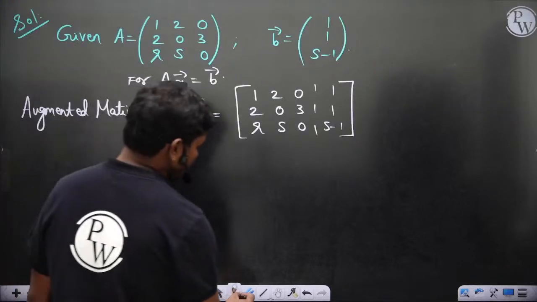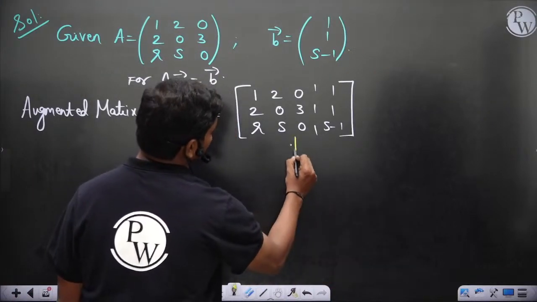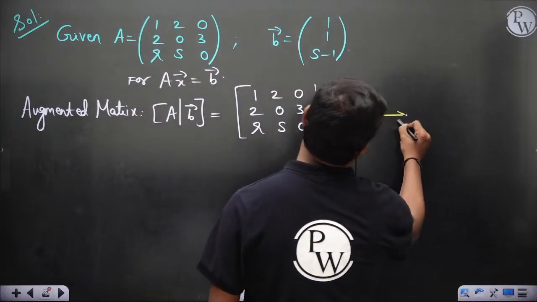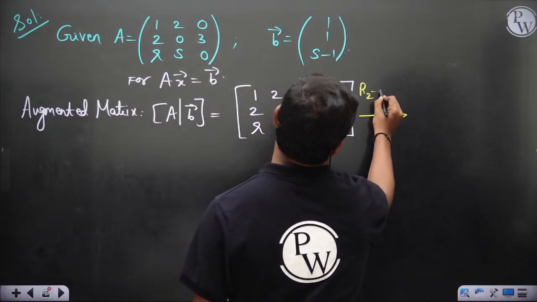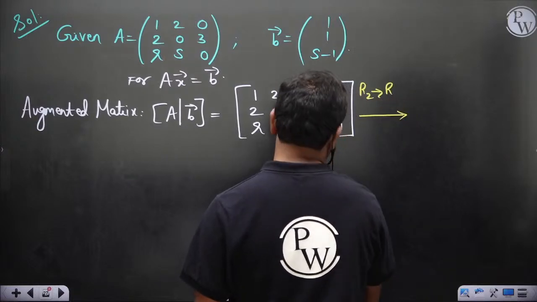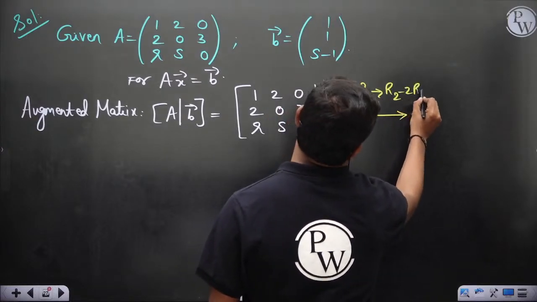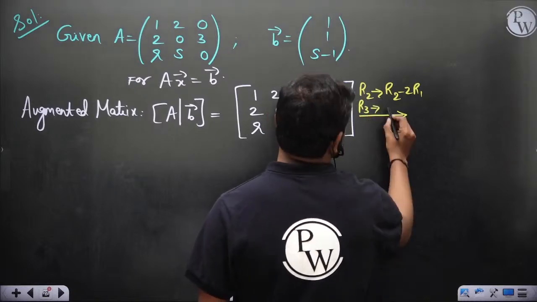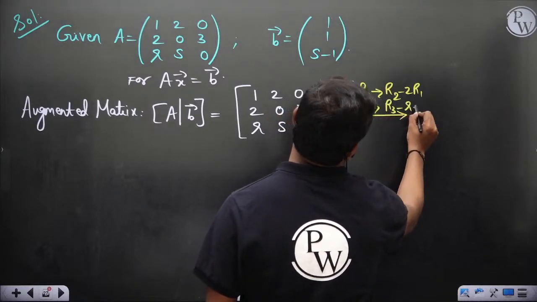So let's get this to row echelon form, of course. Let us make r2 change to r2 minus 2 r1 and r3 change to r3 minus small r times r1.